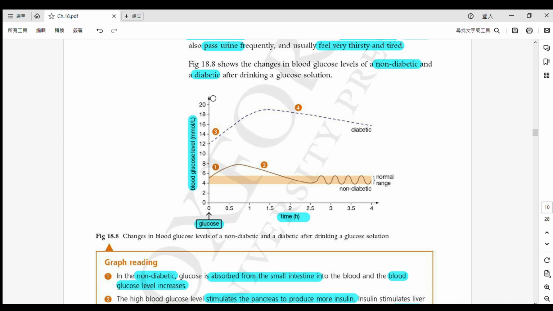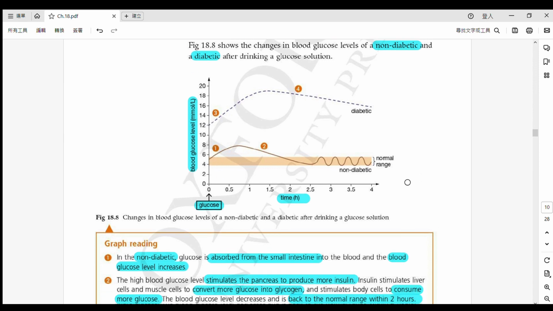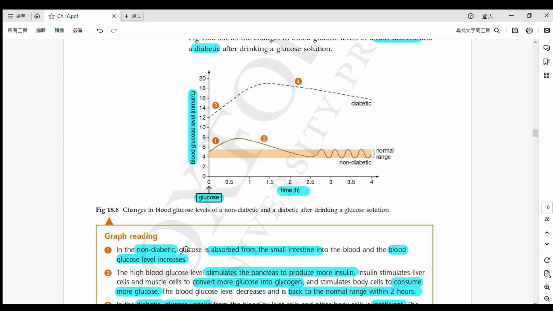好啦 so this diagram shows one of them is a diabetic, 即係代表佢係一個病人啦, and the other one is a non-diabetic. Okay? So this is a normal level for a normal person. Okay? This is what we see. However, for diabetic, you can see that the blood glucose level is very, very different from a normal person. Okay, so let's look at the following description.